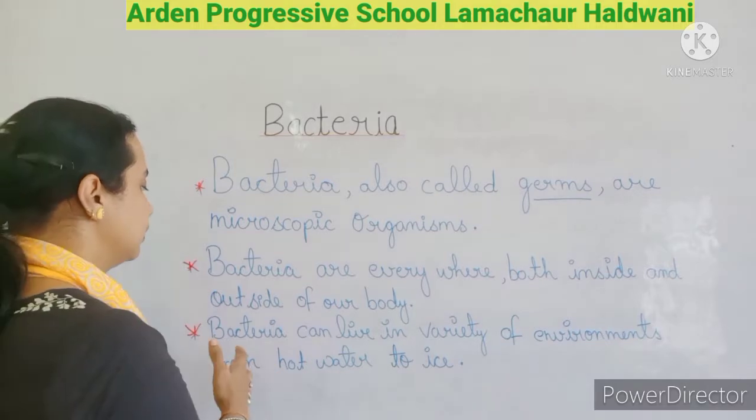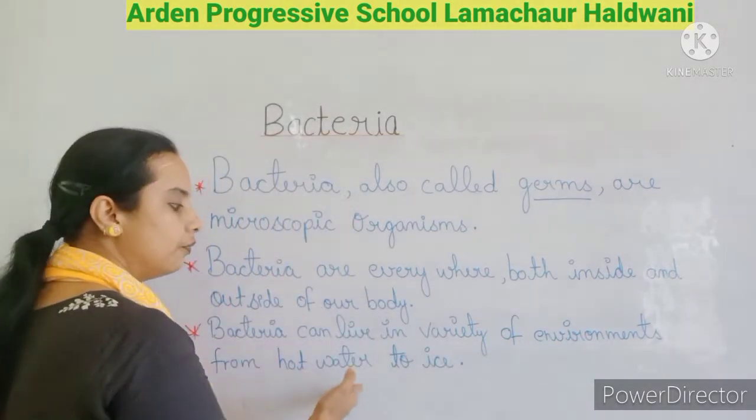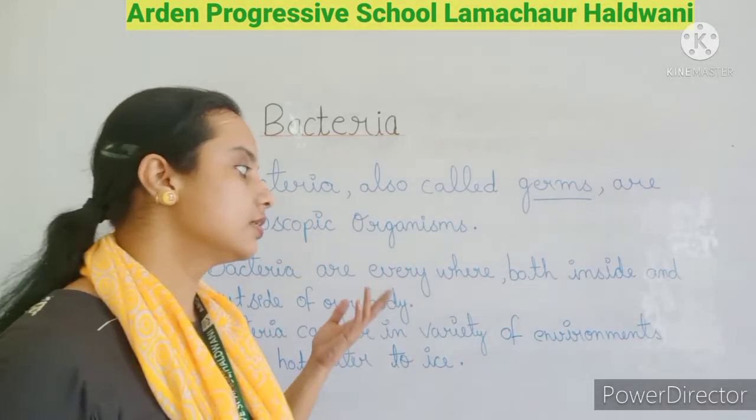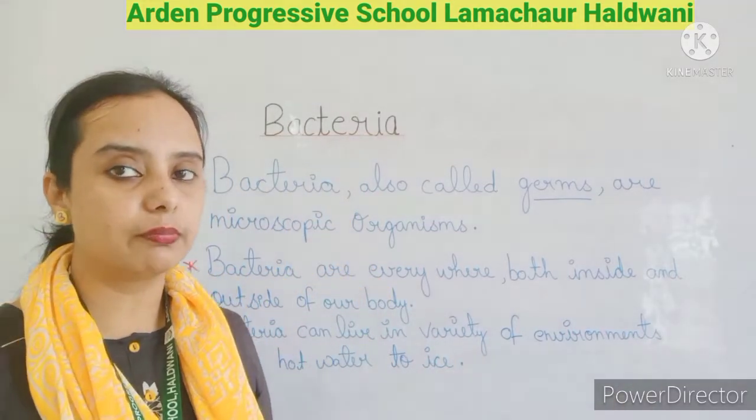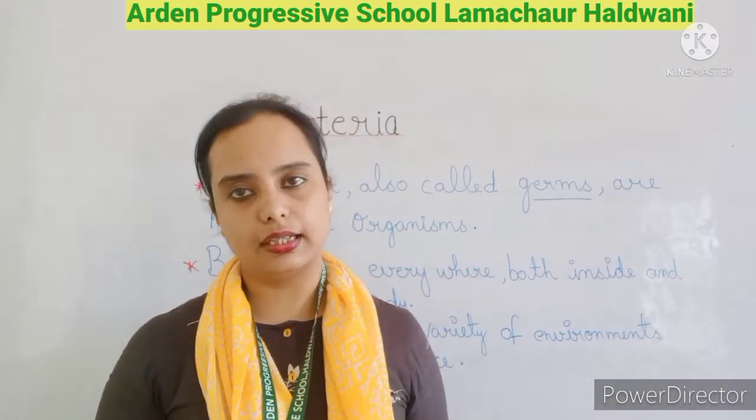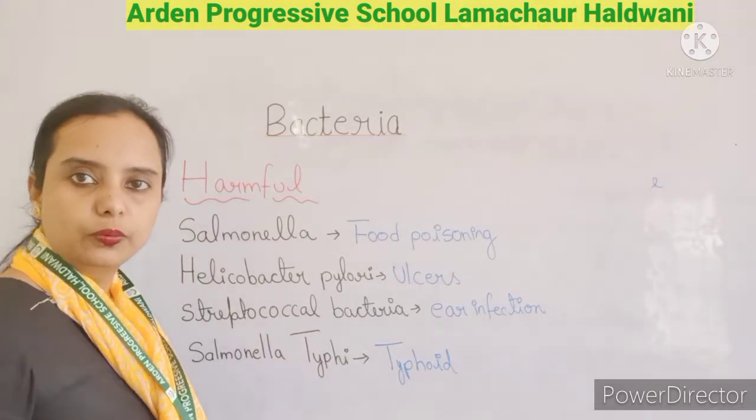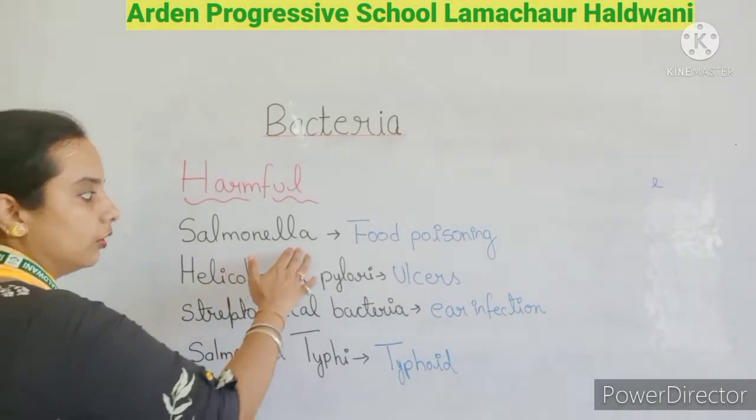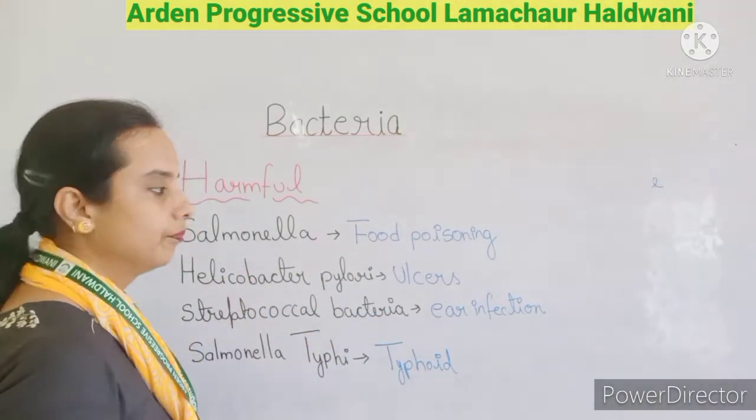So the bacteria can live in a variety of environments, from hot water to ice. This is possible because bacteria are of different species. The different forms of bacteria have different sizes, shapes, and characteristics. Some bacteria are harmful to us, for example Salmonella, which causes food poisoning.